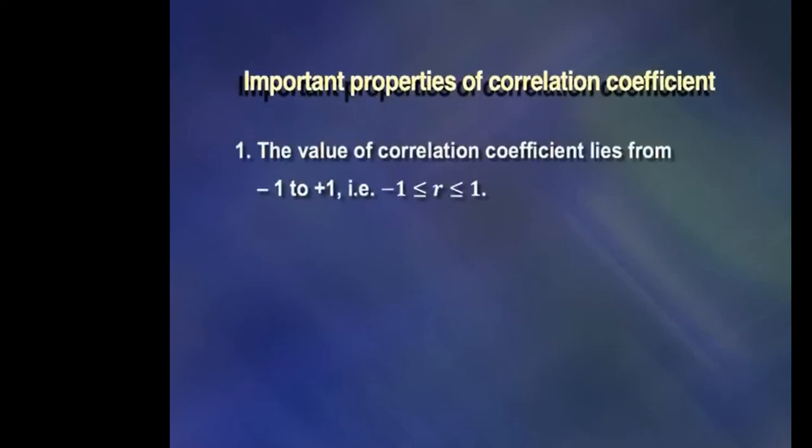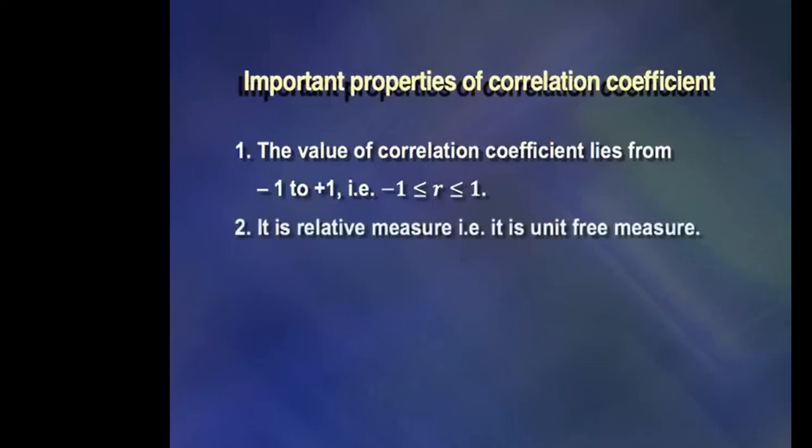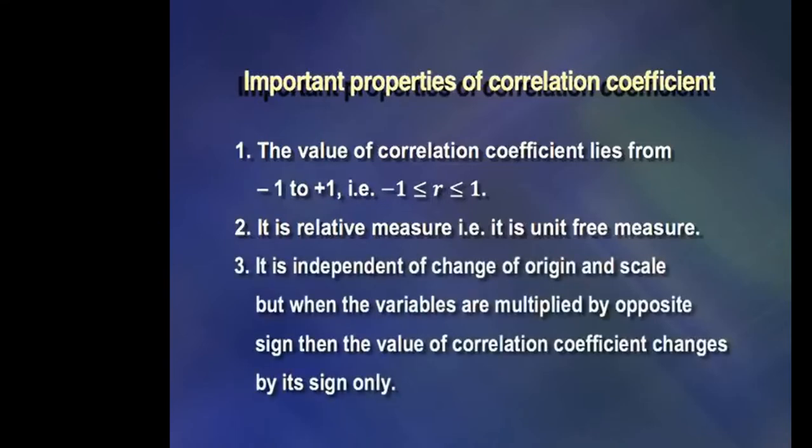The value of the correlation coefficient lies from -1 to +1, that is, the range of the correlation coefficient is -1 to +1. Number 2. It is a relative measure, that is, it is a unit-free measure. Third, it is independent of change of origin and scale, but when the variables are multiplied by opposite signs, the value of the correlation coefficient changes by its sign only.